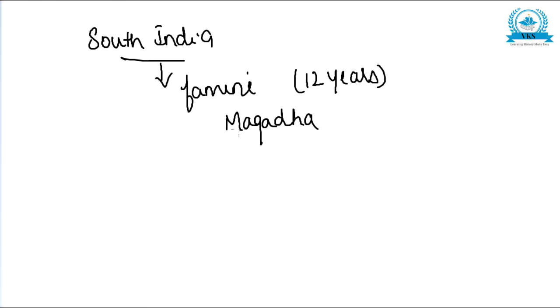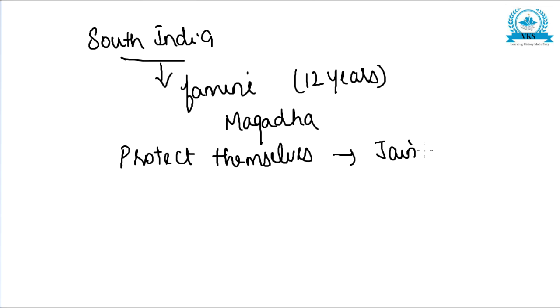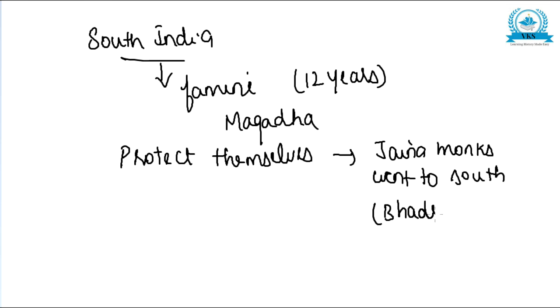In order to protect themselves during the famine, many Jaina monks went to the south under the leadership of Bhadrabahu. The rest of them stayed back in Magadha under the leadership of Sthalabahu.